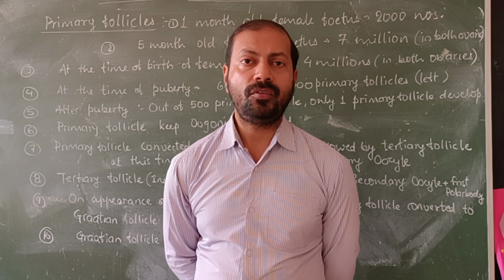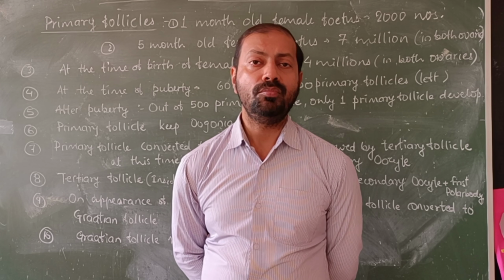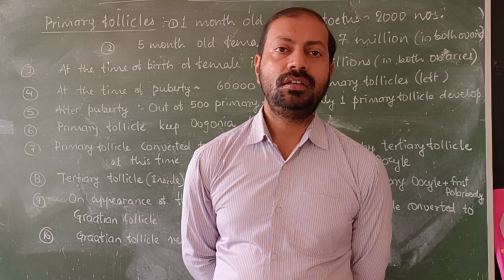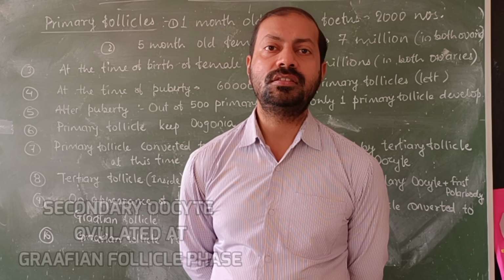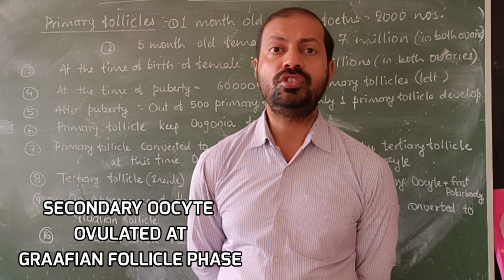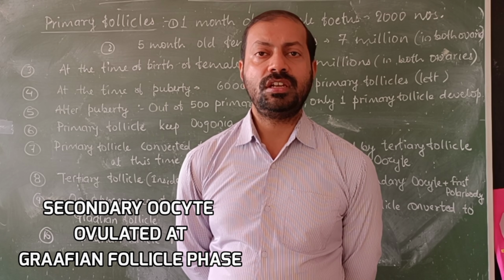Now in the Graafian follicular phase, the secondary oocyte is discharged from the ovary. So this is all about the different stages of follicles that are associated with the different cell division stages of oogenesis that you need to remember. So this is all about the oogenesis topic.